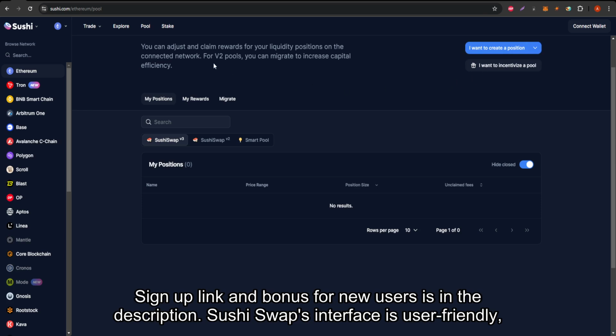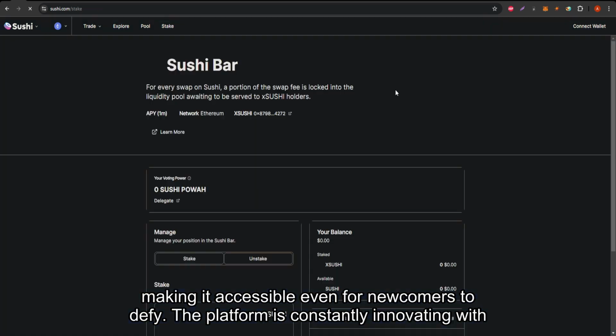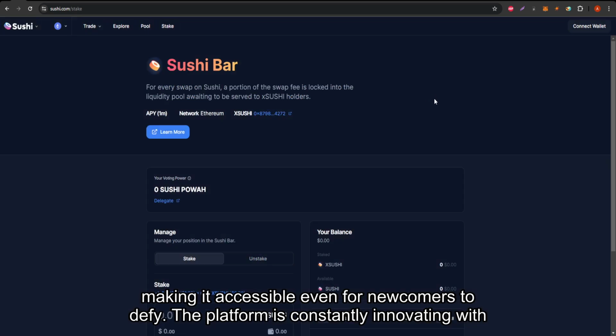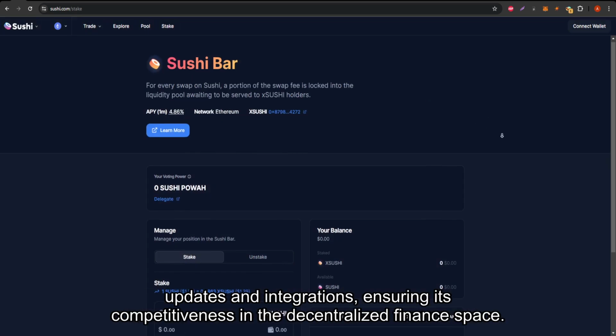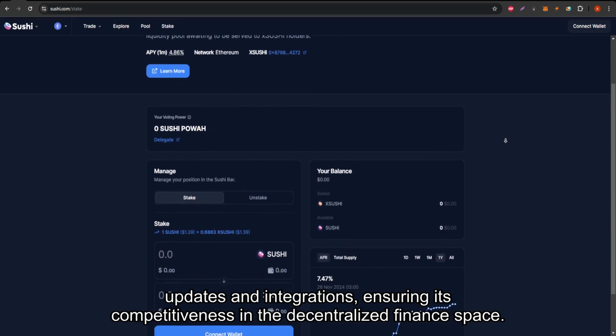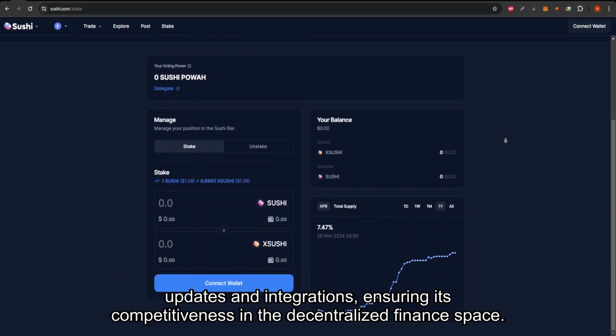SushiSwap's interface is user-friendly, making it accessible even for newcomers to DeFi. The platform is constantly innovating with updates and integrations, ensuring its competitiveness in the decentralized finance space.